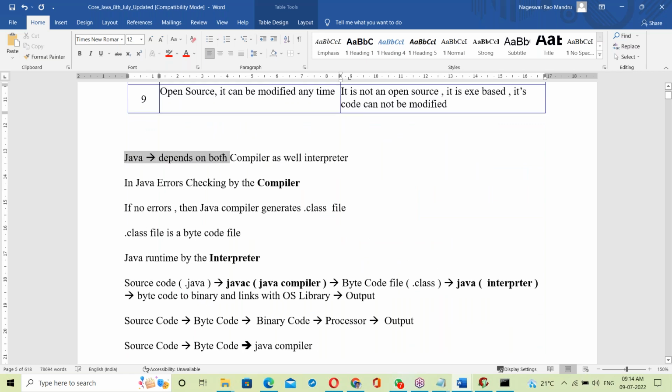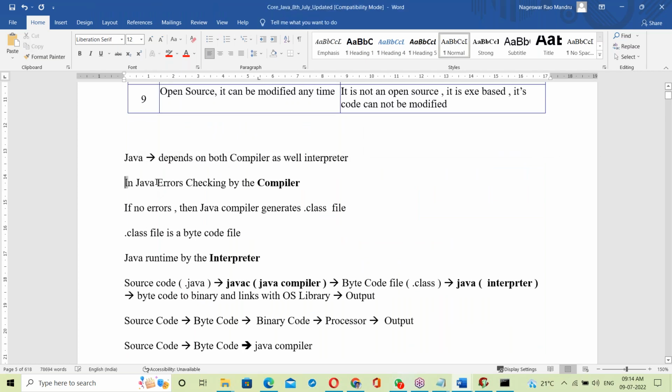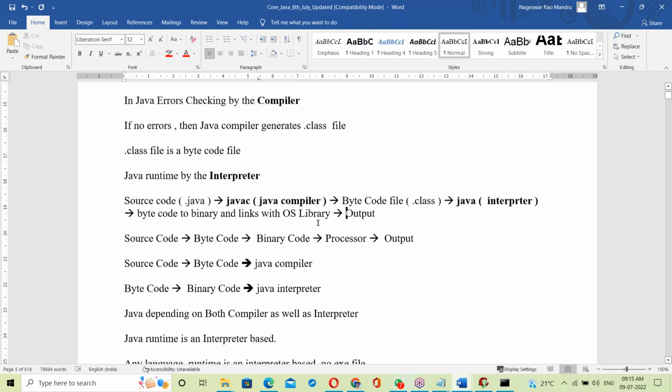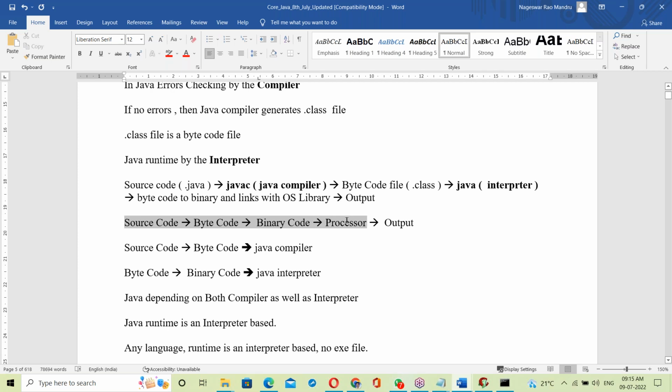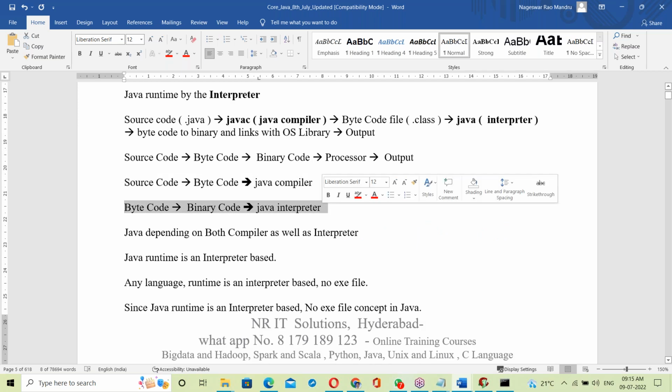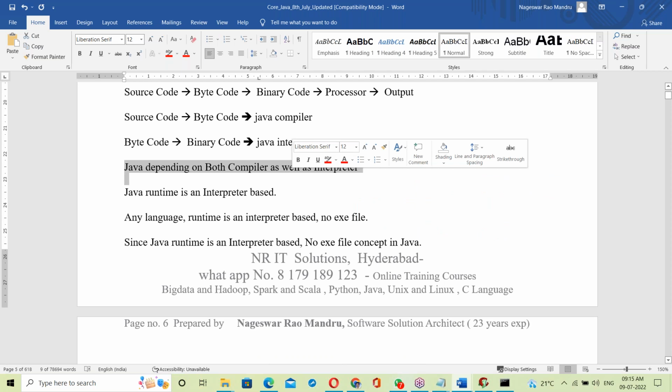See, Java depends on both the compiler as well as the interpreter. In Java, error checking is done by the compiler. If there are no errors, the Java compiler generates a .class file, which is a bytecode file. Java runtime is handled by the interpreter. Source code goes to a bytecode file, then bytecode to binary code, and finally the output is generated. Source code, bytecode, binary code, processor, then output. Source code to bytecode is by the Java compiler, and bytecode to binary code is by the Java interpreter.